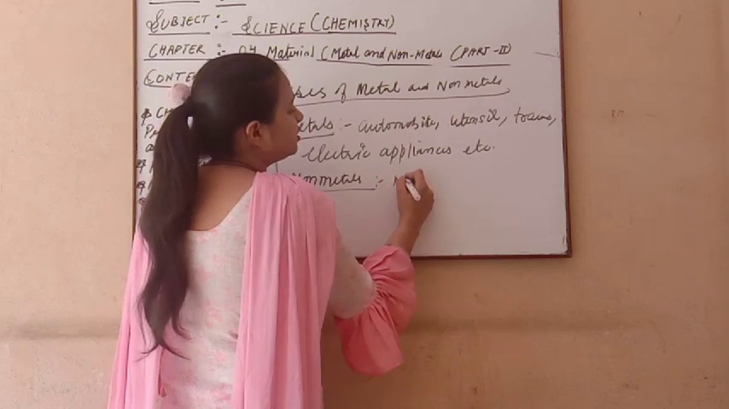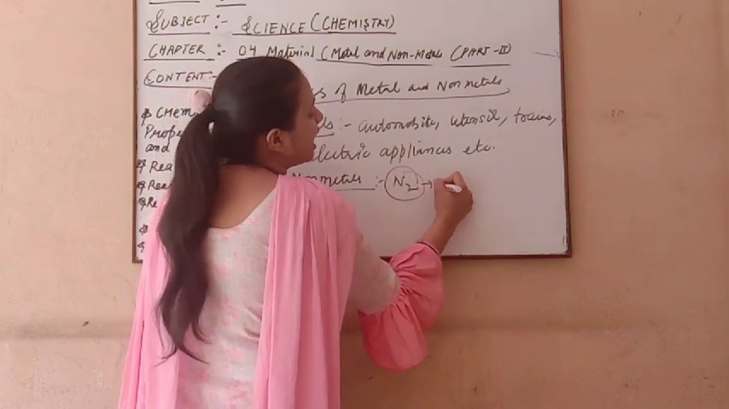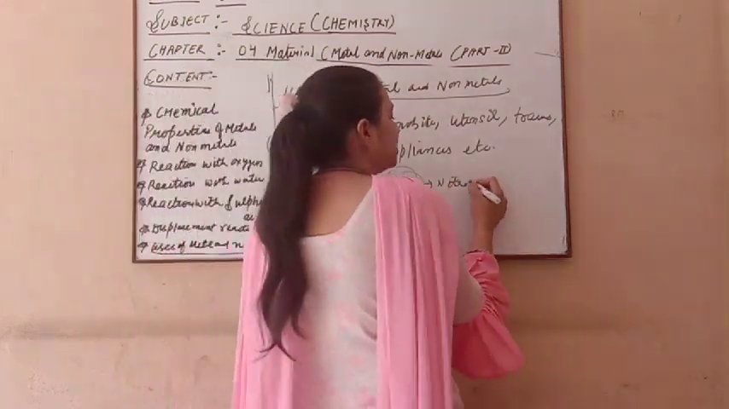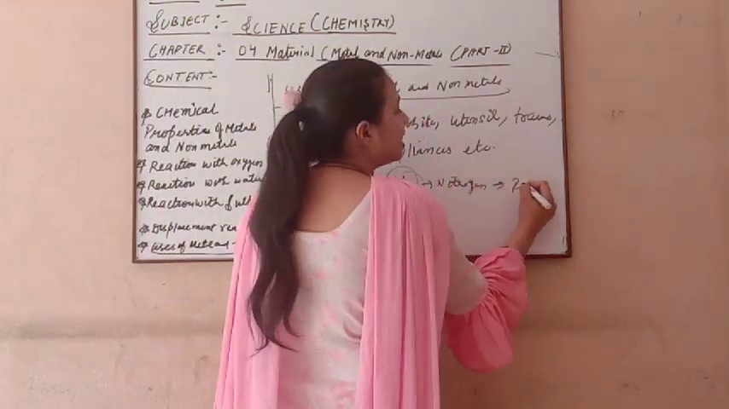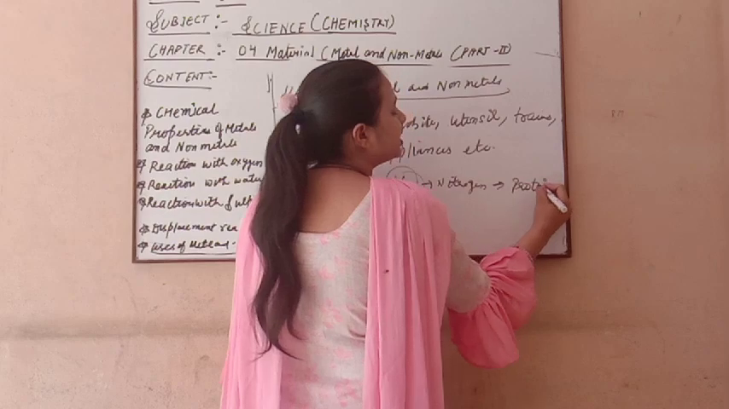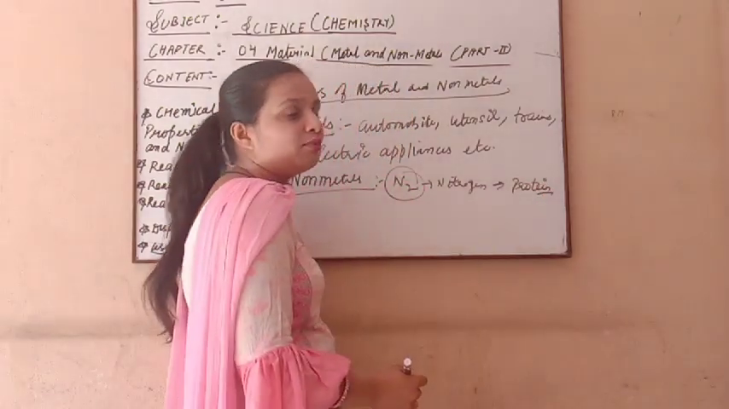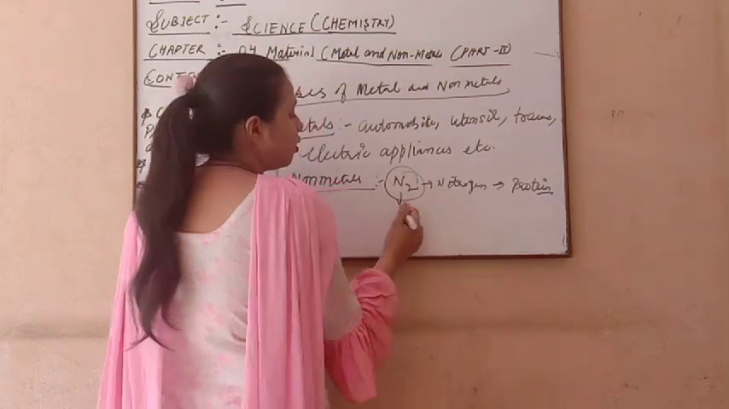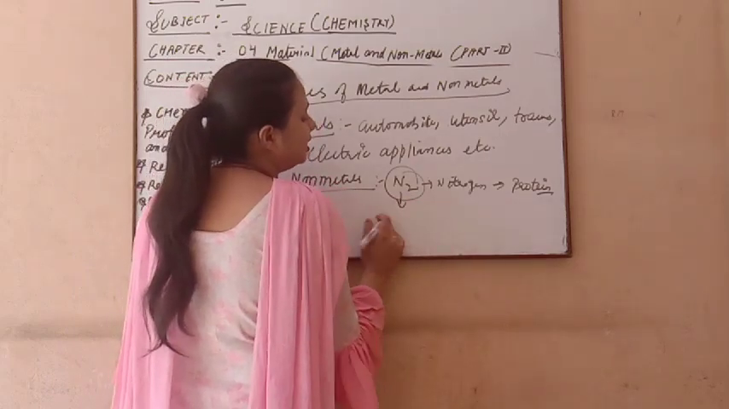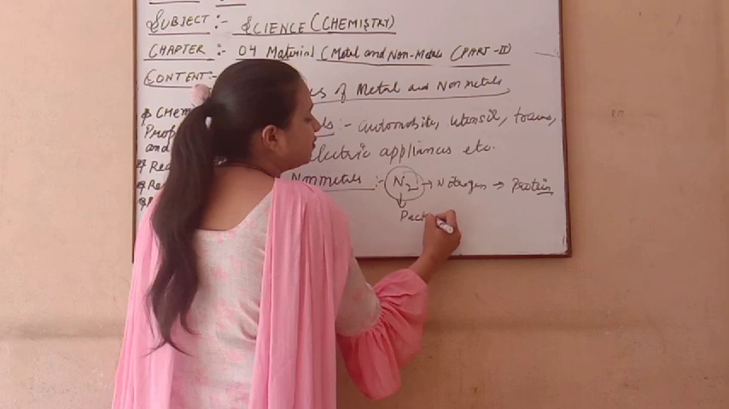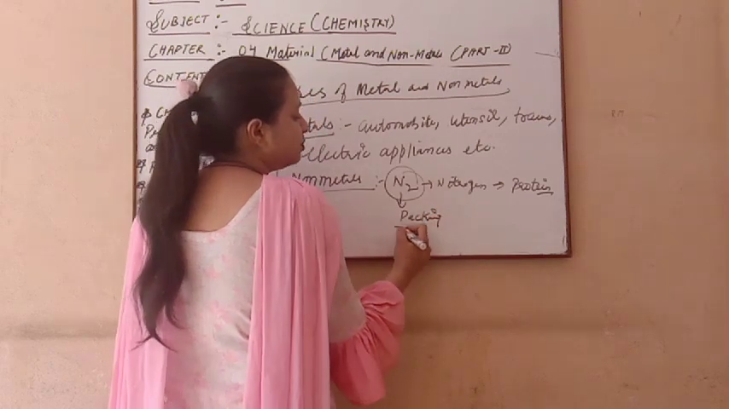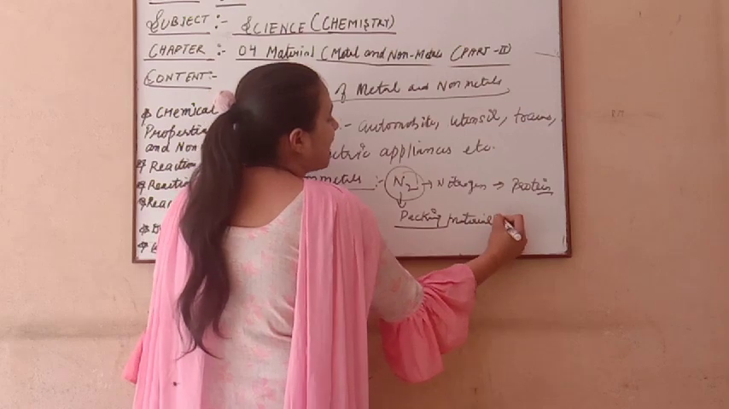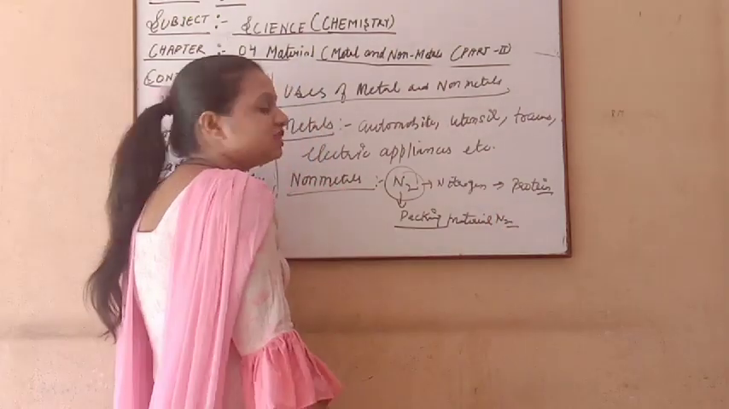Now non-metals. First non-metal is nitrogen. Nitrogen is a very important non-metal because, as you all know, it is very important to make protein. So this non-metal nitrogen is very useful to make protein. Now this nitrogen is also very important as a packaging material. In chips packaging, which gas do we fill in these packets? Nitrogen gas is used as a packaging material.